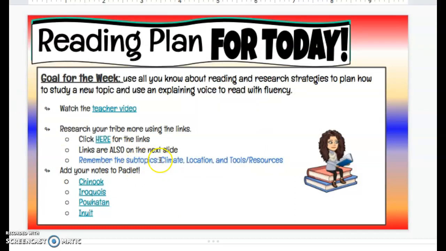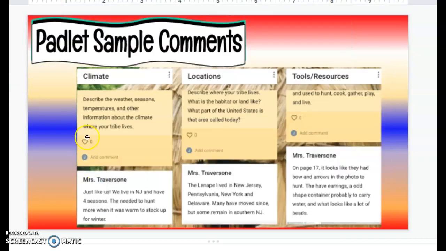Please remember your subtopics as you're researching: climate, location, and tools and resources. These are the top headings that are going to be listed on Padlet, and each of your tribes has their own Padlet that you can go and add to, just like you did last week. Here are the examples from the teacher video so that you can see and get an idea of what your post should look like.